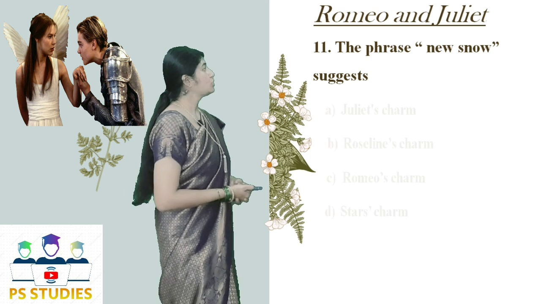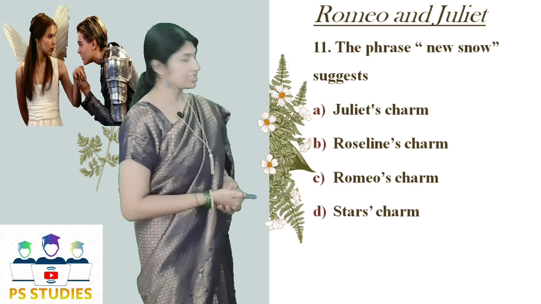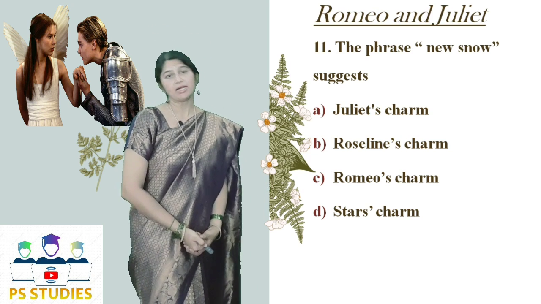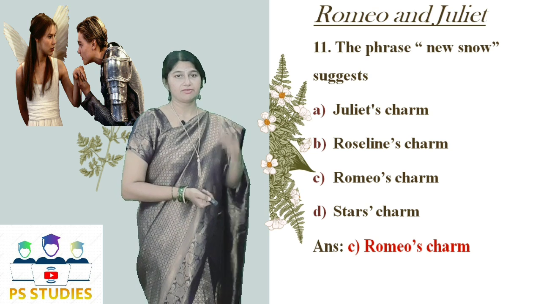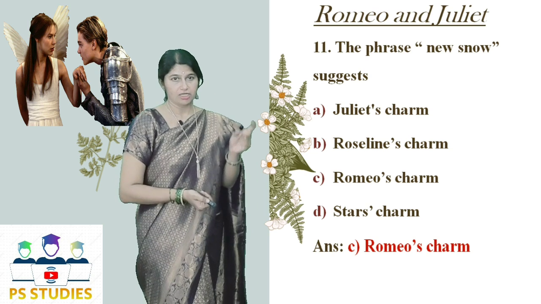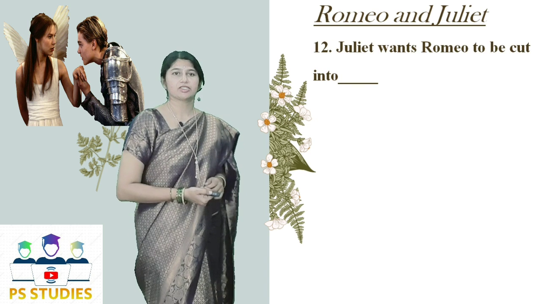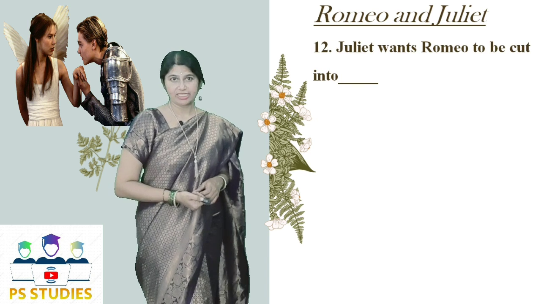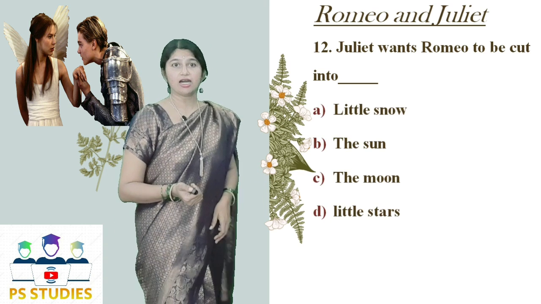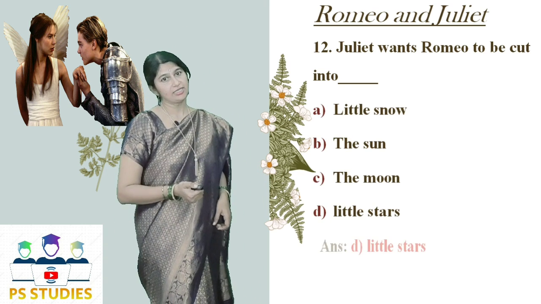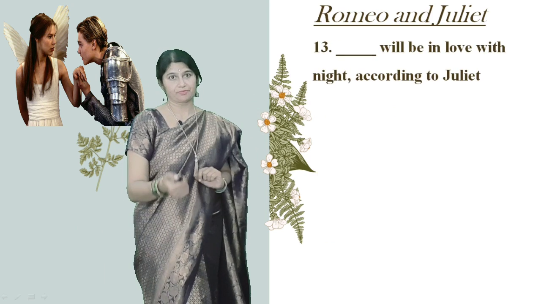The 11th question: the phrase 'new snow' suggests, let's look at the options: Juliet's charm, Rosalind's charm, Romeo's charm and Star's charm. Wherever you have charm, you have Romeo there. So Romeo's charm, remember like that. The 12th question: Juliet wants Romeo to be cut into dash. The options are little snow, sun, moon and little stars. As we all know, little stars.